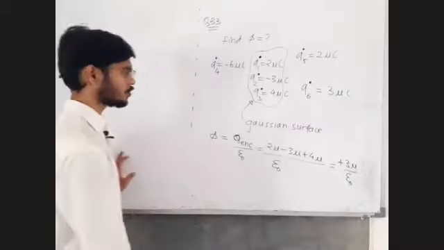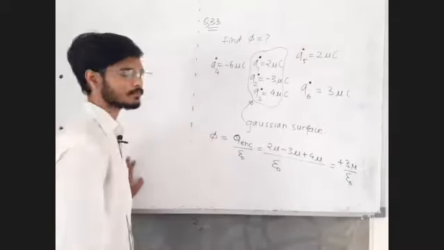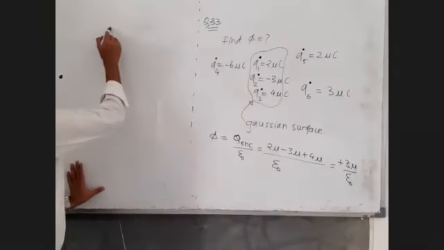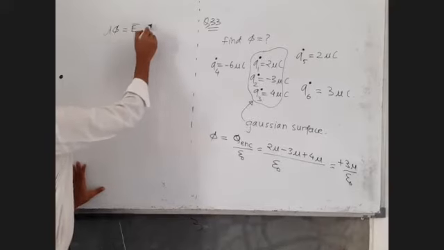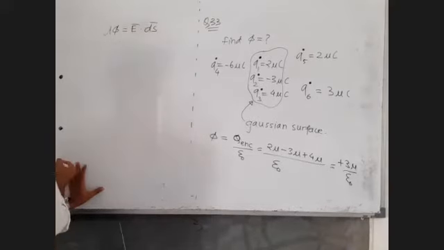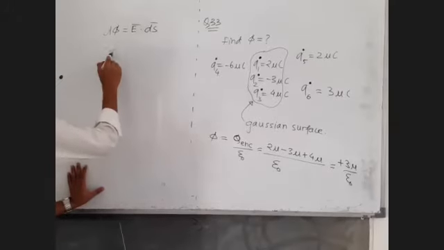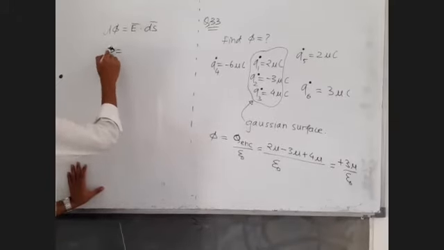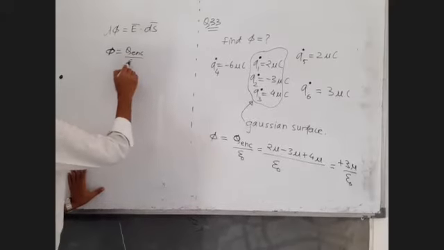I gave you two equations which contain electric flux. The first is this: d phi is equal to E bar dot ds bar. Okay, and the second one is phi is equal to charge enclosed upon epsilon 0.